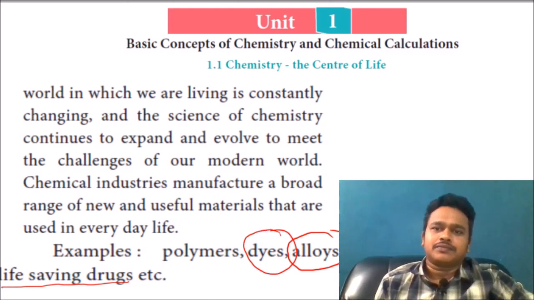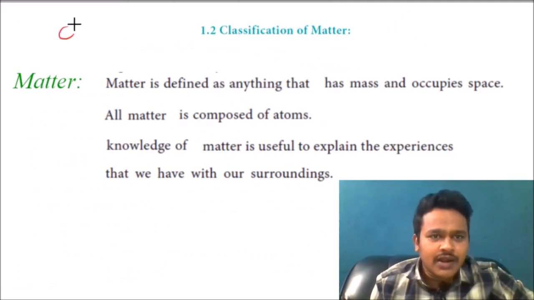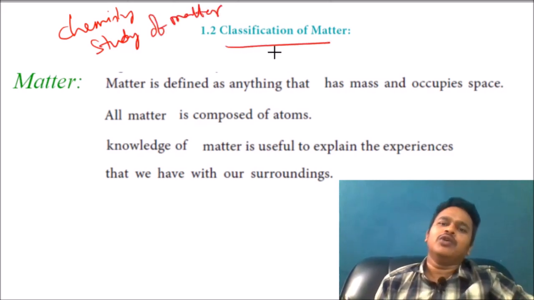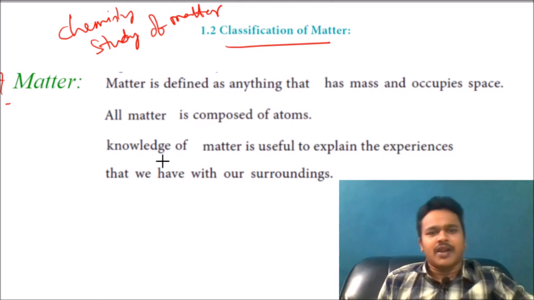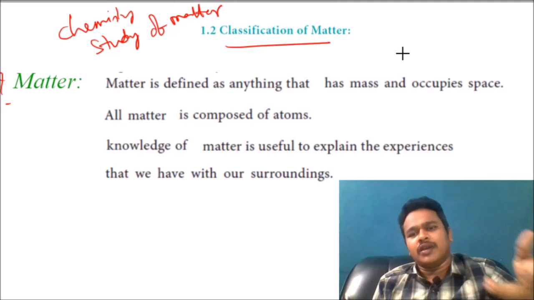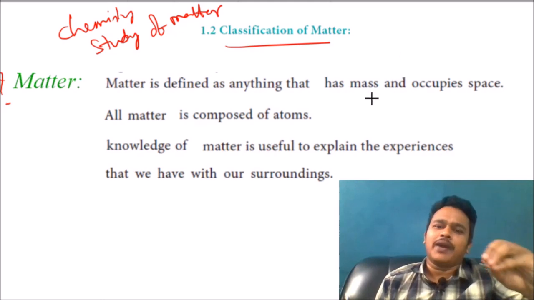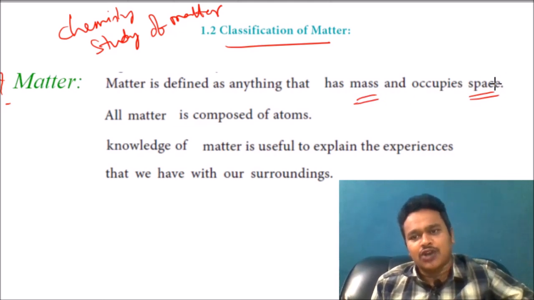And next, what is chemistry? Chemistry is nothing but the study of matter. First of all, we are going to start from here. Now we are going to classify the matter. Before classifying, what is matter? What is the meaning of matter? Any substance in the universe surrounding you, everything is matter. It has to occupy some space and it contains some mass. Some mass must be there and it has to occupy some space.